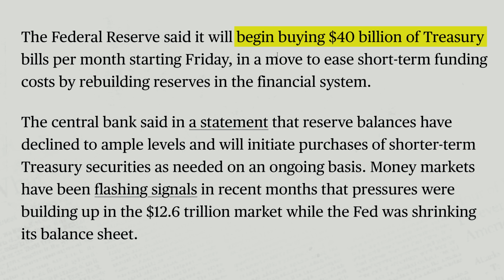For the last couple of years, the Federal Reserve has been doing the exact opposite. They've been trying to drain reserves from the system because they said we were in an abundant or an excessive reserves environment. So QT, for the last couple of years, has had the express purpose of reducing reserves. And now, just 12 days after that process came to an end, they're reversing course and saying, well, we actually went too far. We need to purchase more of these yet again in order to make sure we still have ample reserves. And again, that means buying $40 billion worth of Treasury bills.